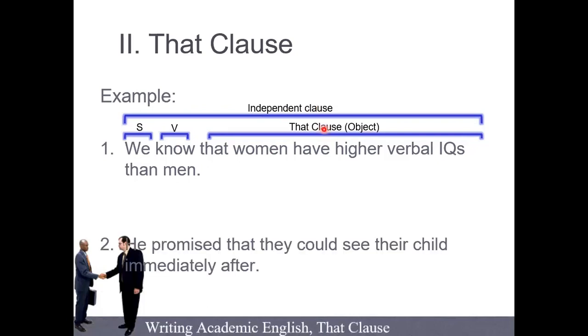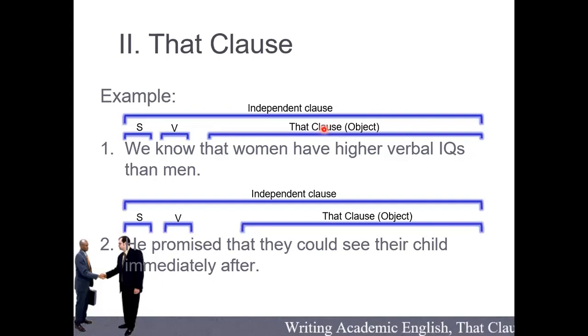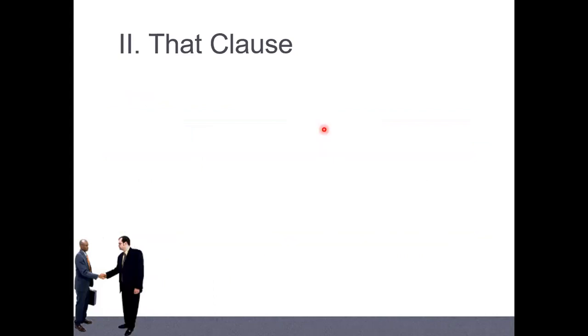Another one: He promised that they could see their child immediately after. So which one is called the noun clause here? From where to where? That to the end, right? And it is after the verb promise, so we call it a that clause that functions as object. And then the whole one we call the independent clause. That's why we call it a complex sentence. This is what you have to understand about the that clause. Okay, so you actually use it every day, right?